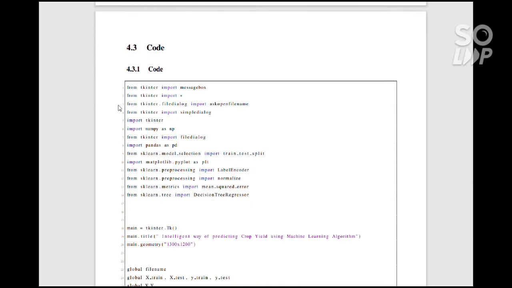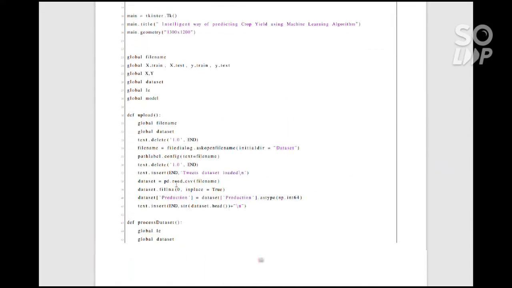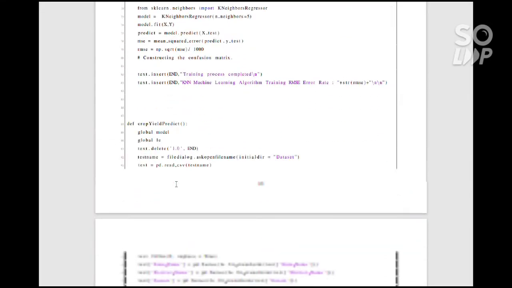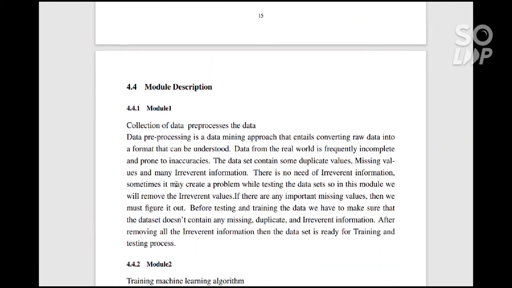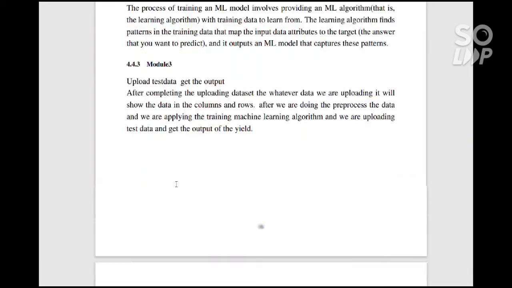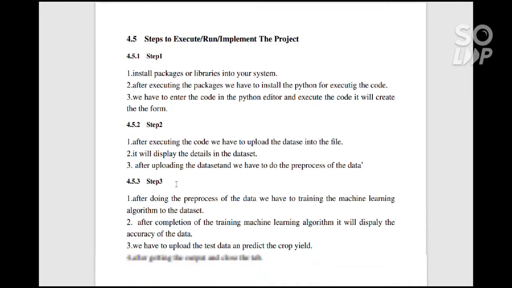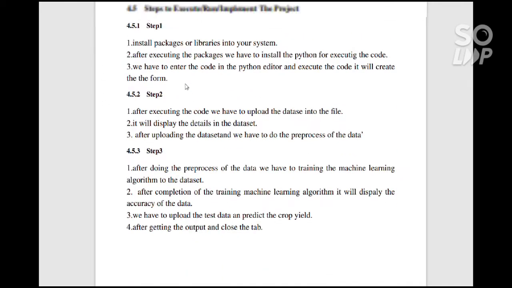And this is our code. I'm going to discuss this code in the implementation part. This is the code which was used to develop this project. This is the part of coding. This module description has been specified here.